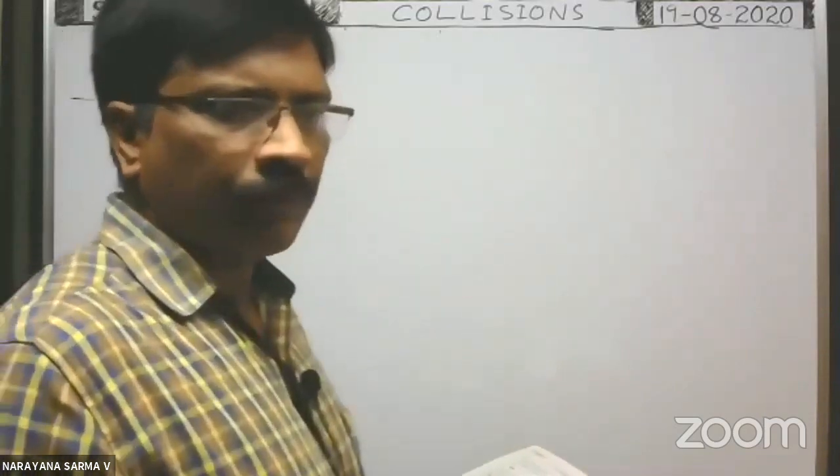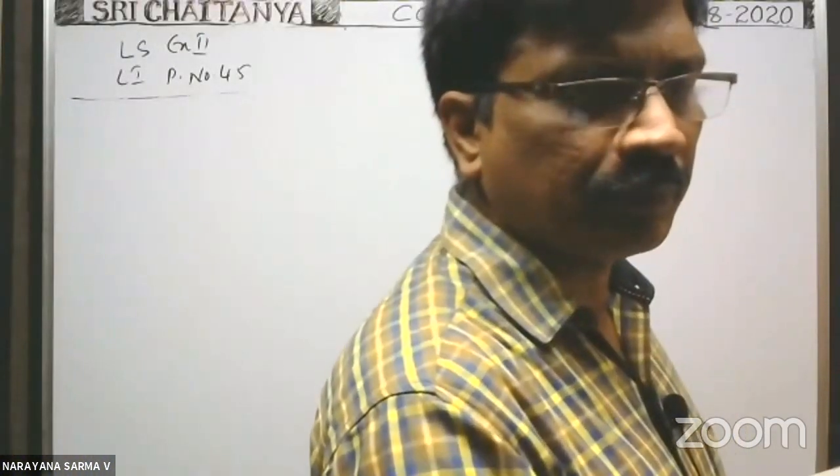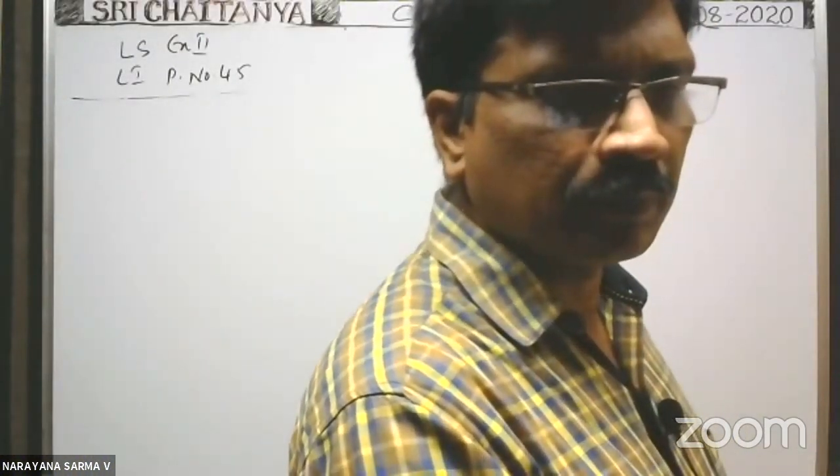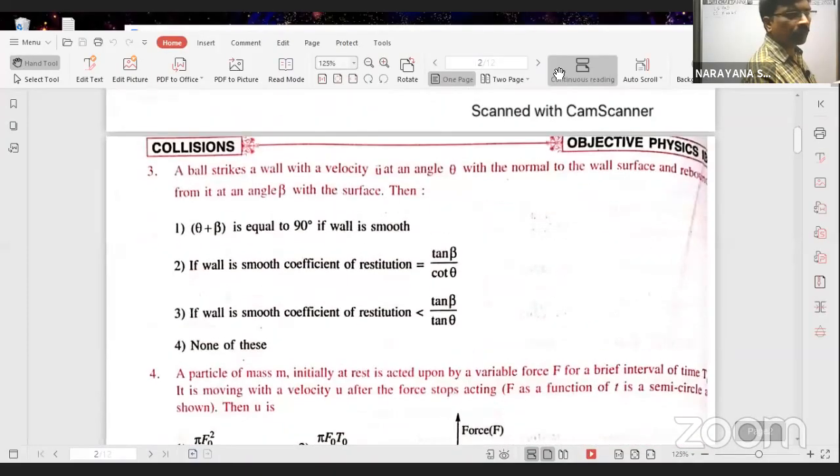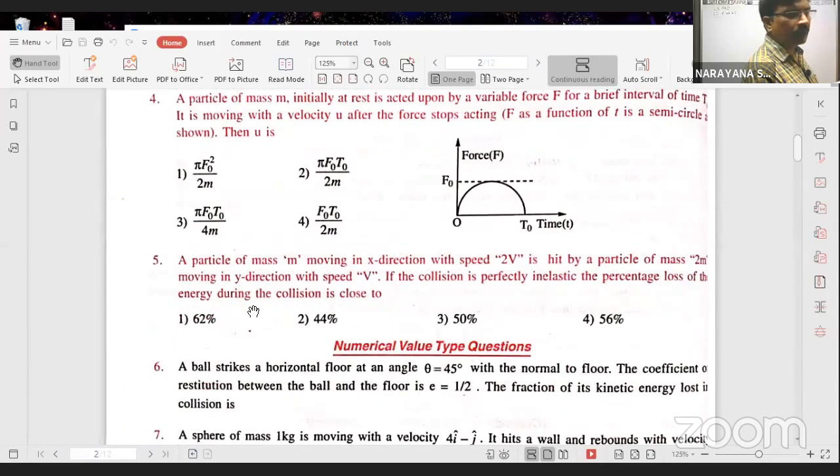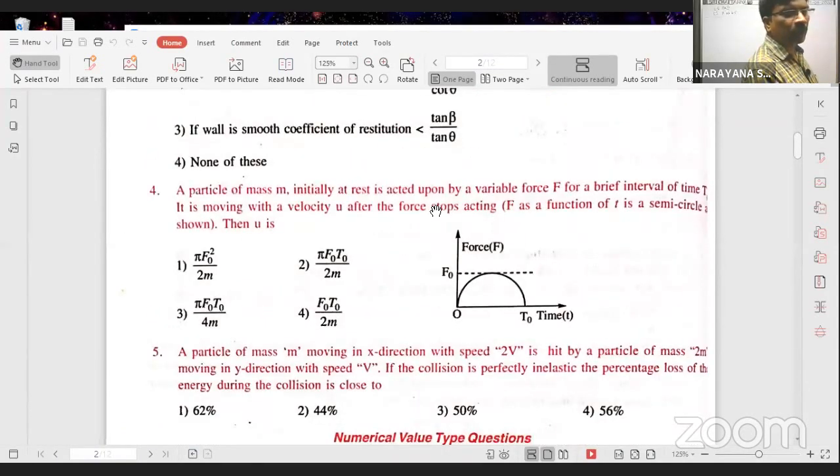Okay, next you see, next problem. Third problem I will say the concept, because one more example is there. That example I have to teach. Okay, next you see, what about fourth problem? Shall I explain fourth problem or no need?